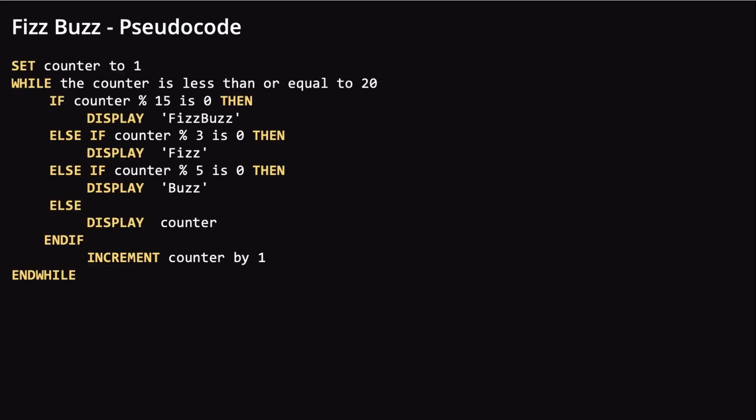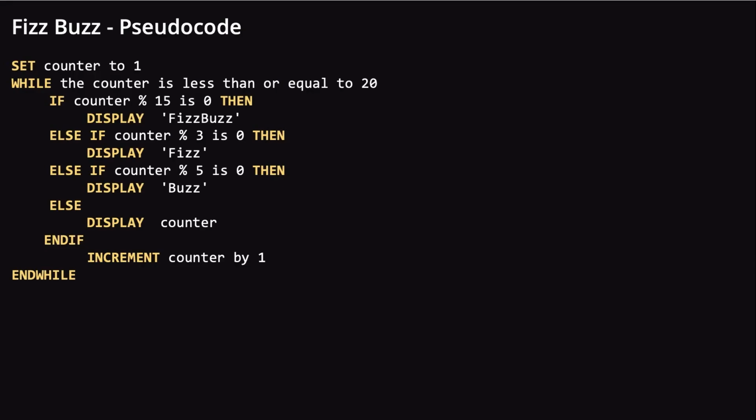This time we are using a while loop. So we'll first instantiate a counter variable and set it to 1 because we'll count from 1 to 20. So in the while loop, we'll check to see if the counter stays less than or equal to 20, and if so, we'll keep looping. Within the loop, we'll use if and our modulo operator to see if the current value of counter is divisible by 15. So counter modulo 15 should produce 0.